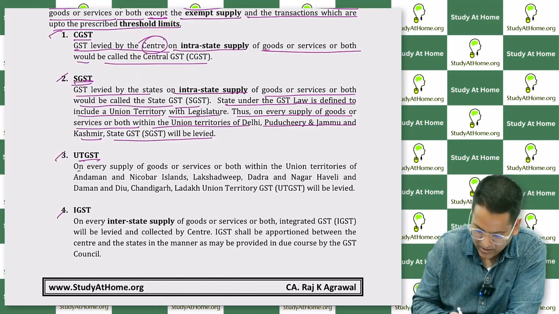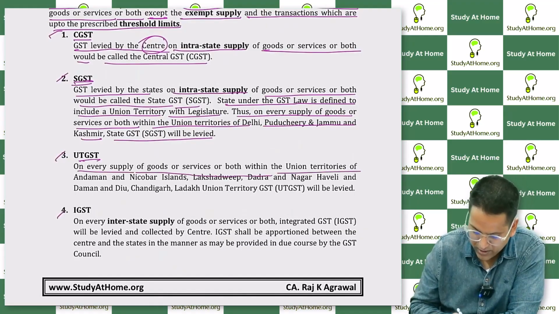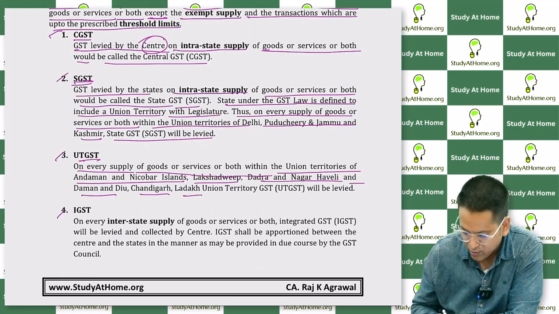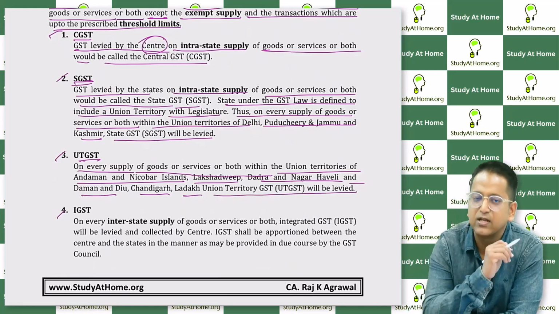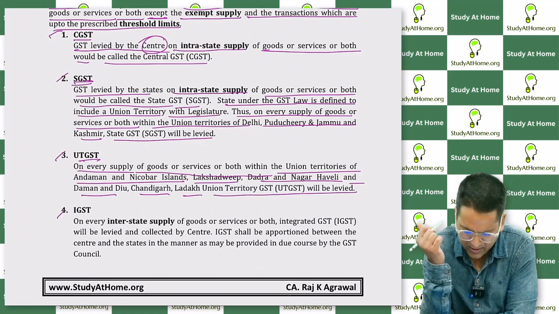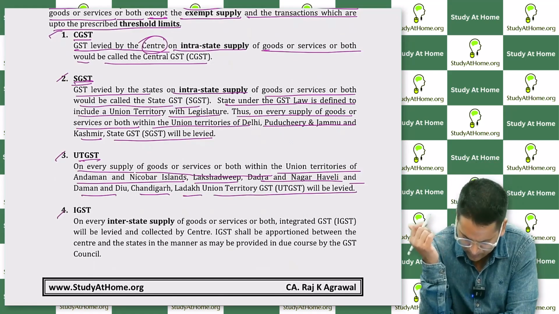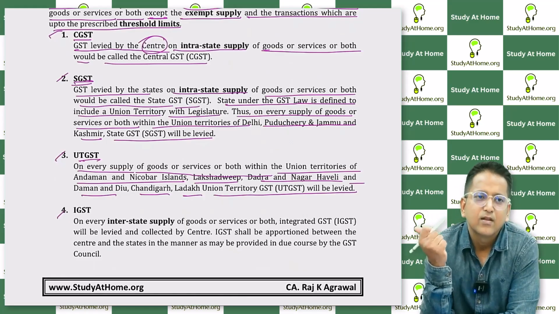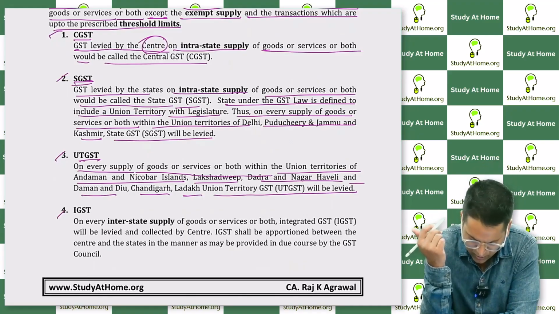UTGST. On every supply of goods or services, or both, within the union territories of Andaman and Nicobar Islands, Lakshadweep, Dadra and Nagar Haveli, Daman and Diu, Chandigarh, Ladakh, the Union Territory GST will be levied. So you will have to remember all of this. Okay? So there are 5 UTs that are actually treated as UTs.